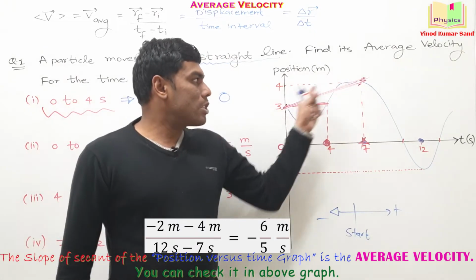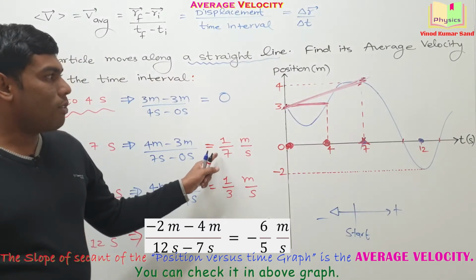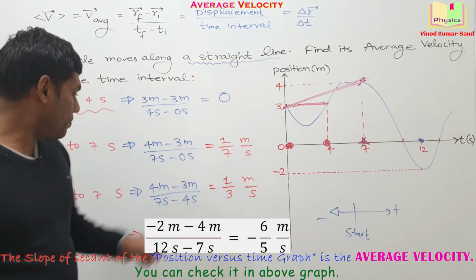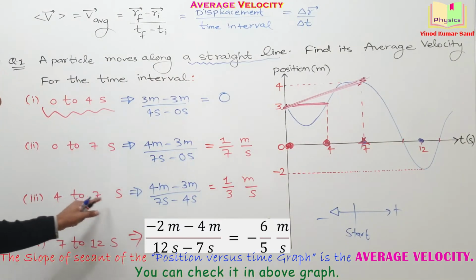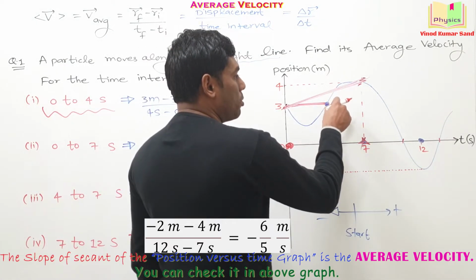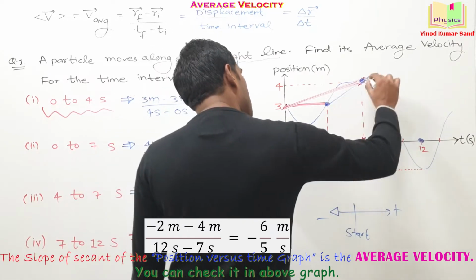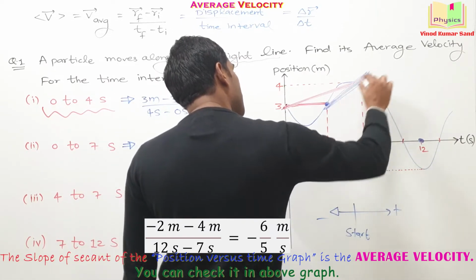The slope of this new secant is positive, and you can check here the velocity is positive. Next is 4 to 7 seconds. For 4 to 7 seconds, this is the initial position, this is the final position. So the slope of the secant is like this. This is again positive.